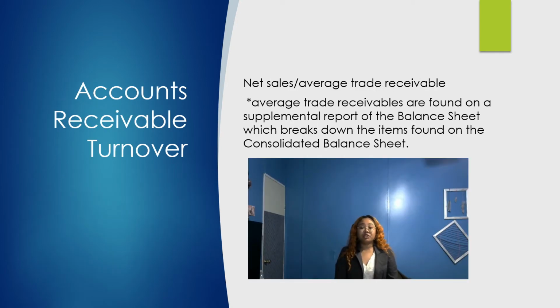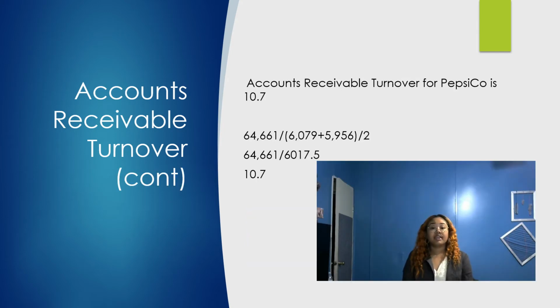The accounts receivable turnover is calculated by dividing net sales by the average trade receivables. In 2018, the trade receivables were $6,079, and in 2017, they were $5,956. These amounts were found on the supplemental report of the balance sheet. This page is a breakdown of everything that is on the consolidated balance sheet. The accounts receivable turnover for 2018 is 10.7. This means that in 2018, PepsiCo collected its average accounts receivable almost 11 times.